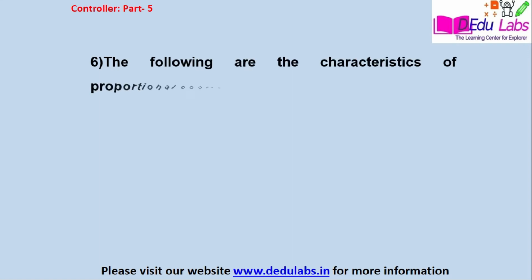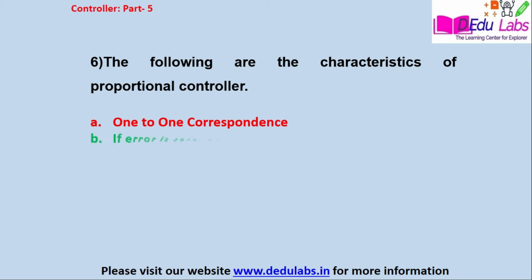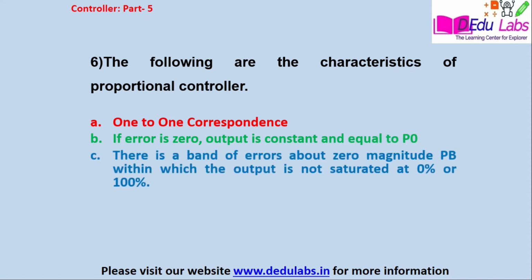Question number 6. The following are the characteristics of the proportional controller. Option A, 1 to 1 correspondence. Option B, if error is 0, output is constant and equal to P0. Option C, there is a band of errors about 0 magnitude, PB, that is the proportional band, within which the output is not saturated at 0% or 100%.